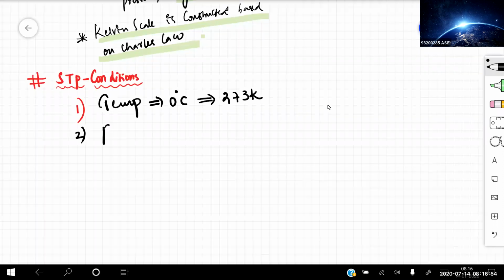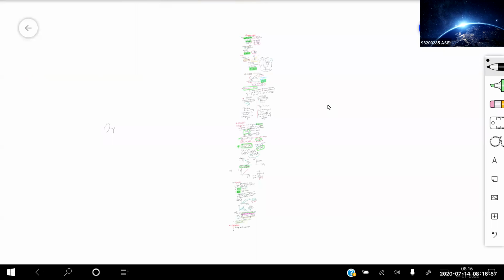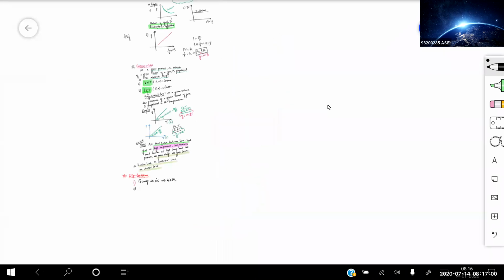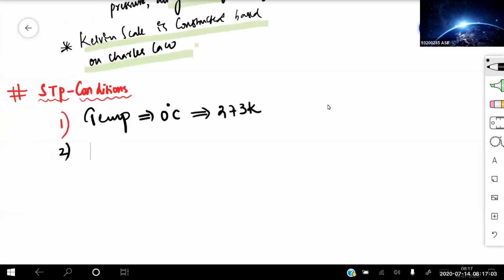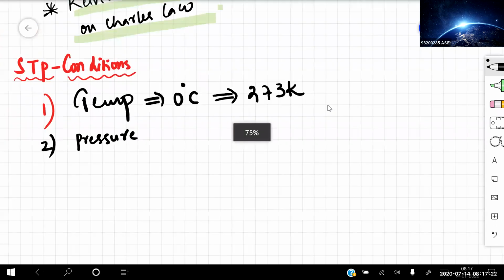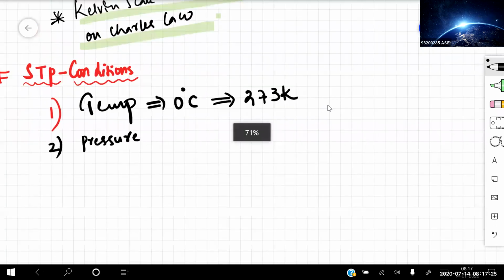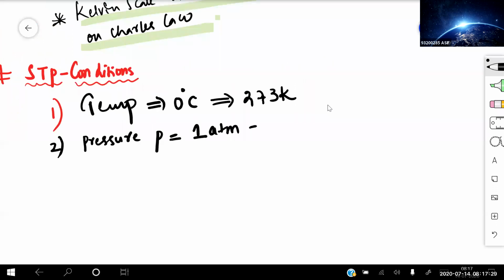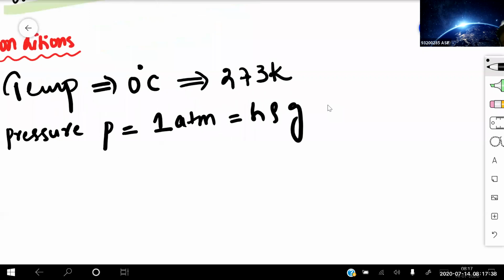If I'm talking about the pressure now, pressure P is equal to 1 atmosphere. 1 atmosphere is equal to h rho g. h is the height of the mercury column, rho is the density, and g is the acceleration due to gravity.